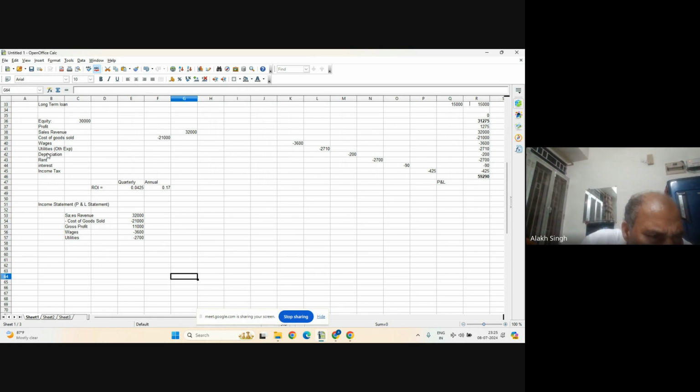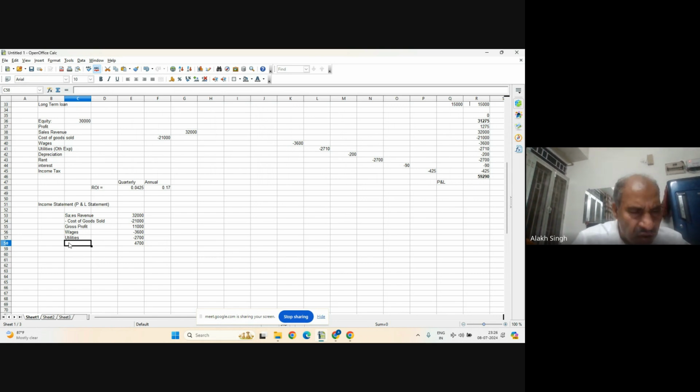And then after utilities, depreciation, I leave it here. And I do this equal to this plus, because I already wrote minus, so I have to do plus, and plus this and enter. This one is called operating profit.